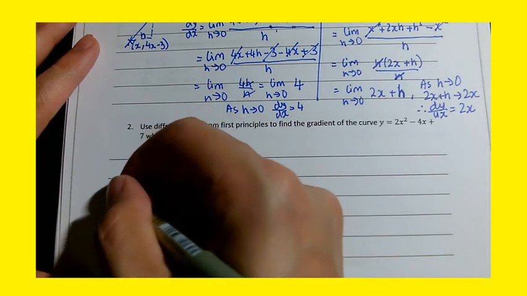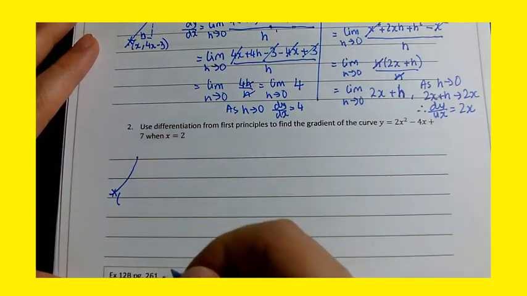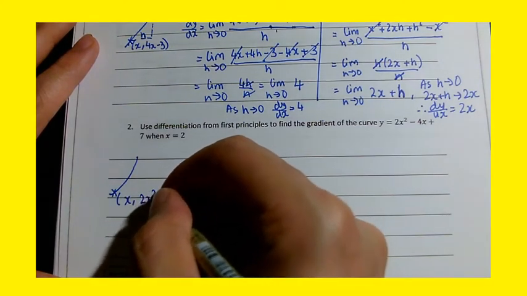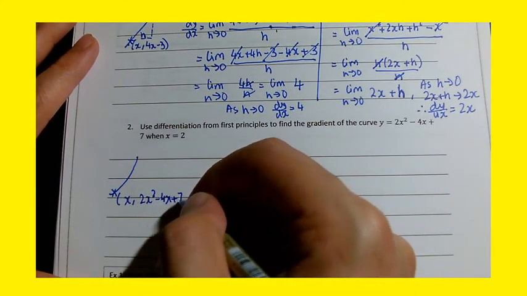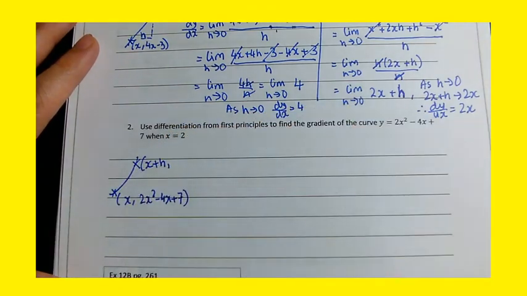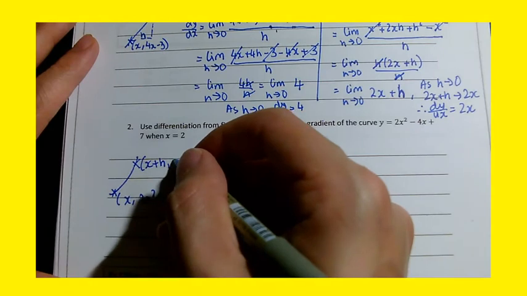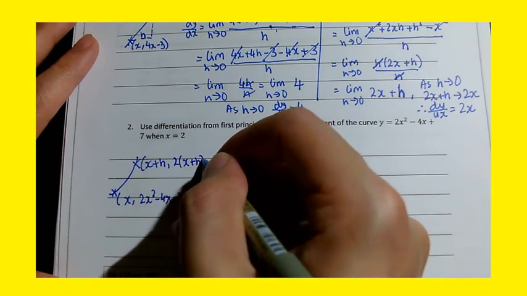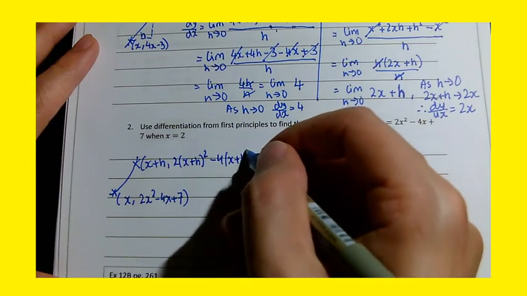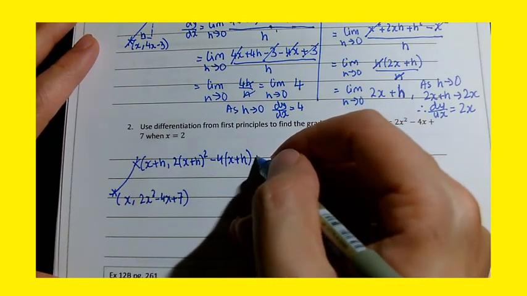I'm just going to draw a sketch for the purpose of my own working here. The x value will be just that. The y value will be 2x squared minus 4x plus 7. If I choose an x value h along, x plus h, the y value will be 2(x plus h) squared minus 4(x plus h) plus 7.